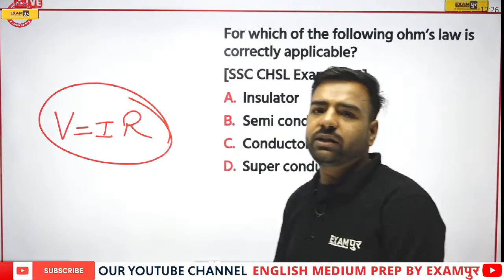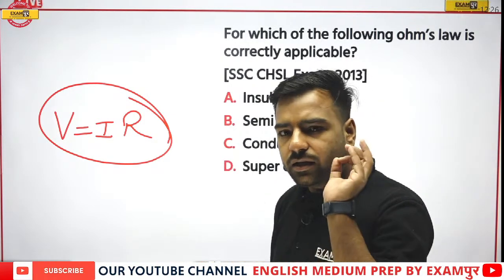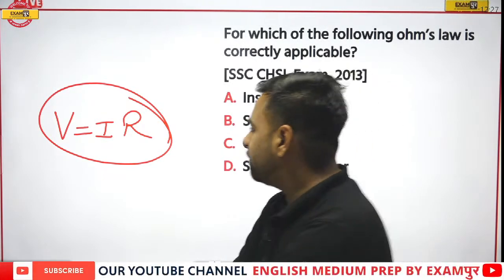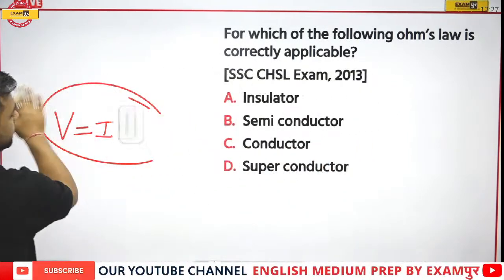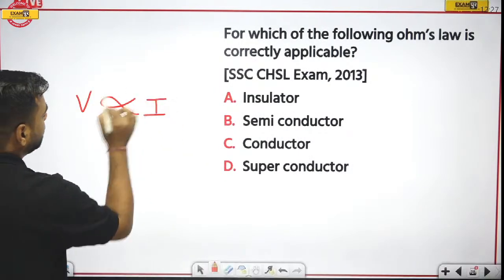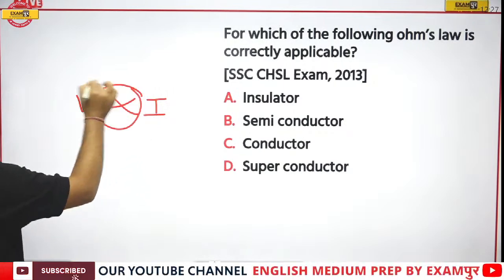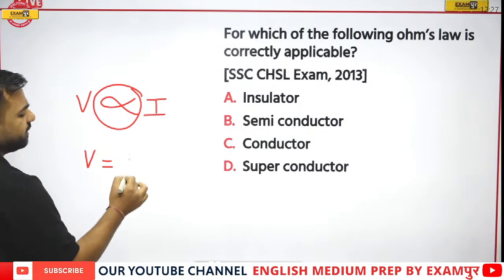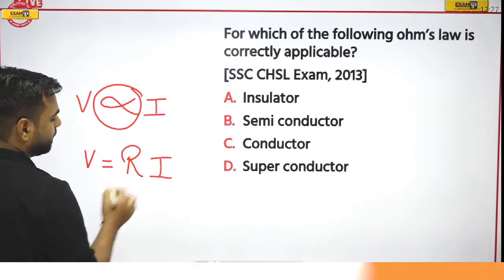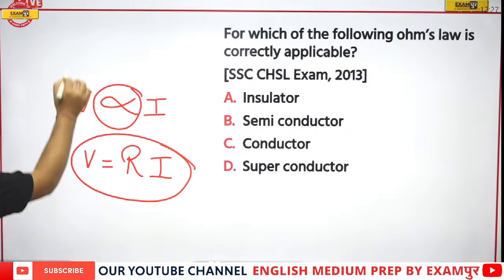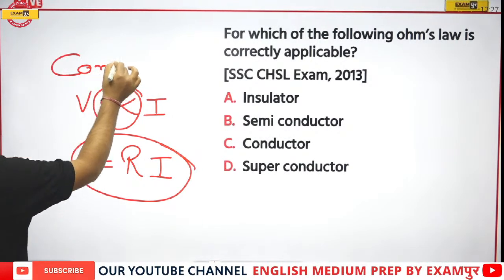Waiting for the answer so that I can explain this part. Ohm's law, what did it state? Ohm's law was telling that voltage is directly proportional to the current. V is directly proportional to the current. Now, if I need to remove this proportional sign, I'll put a constant value, that is R. So this is the relation, and this relation is actually for the conductors.